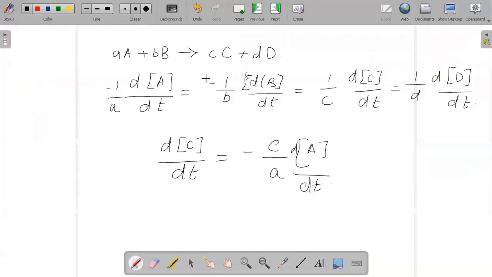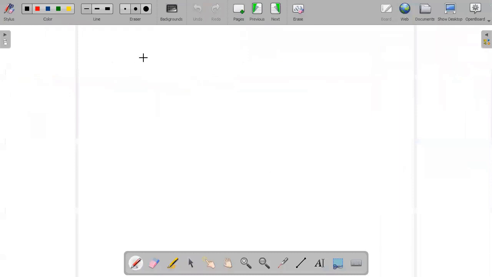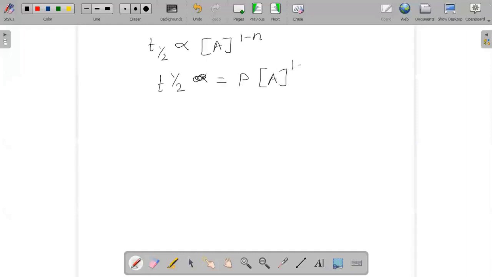For example, if we say that our t half is directly proportional to a to the power of 1 minus n, then if we remove the proportionality constant, we can say t half = p into a to the power of 1 minus n.